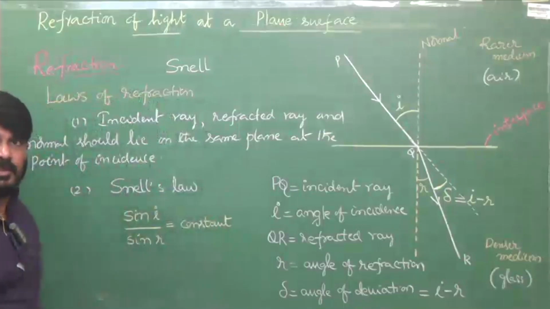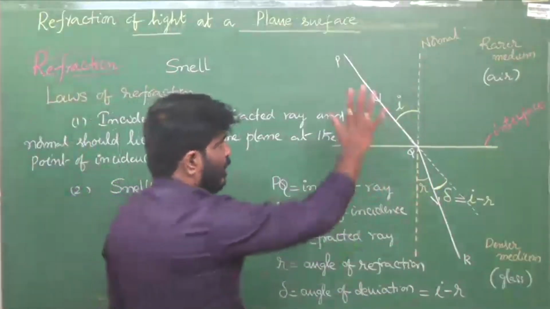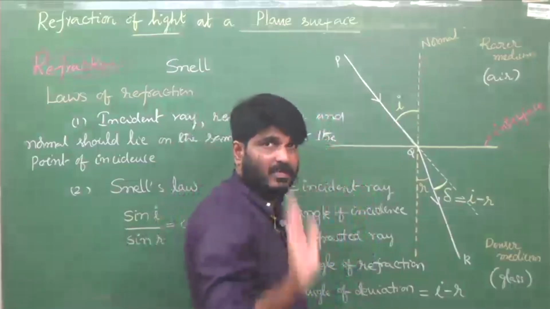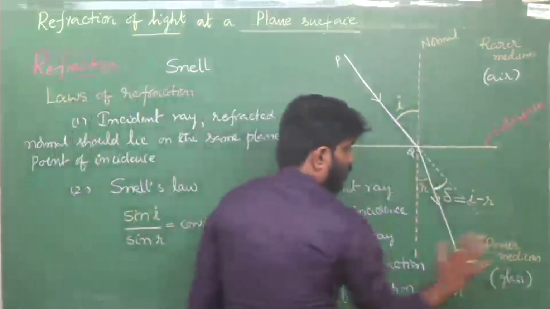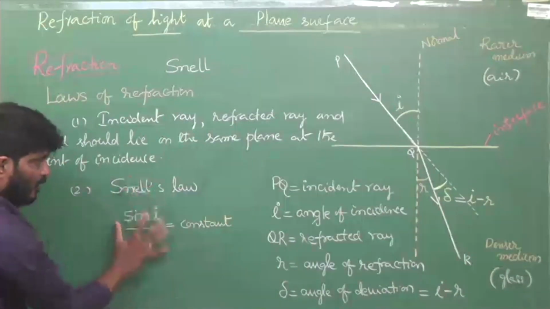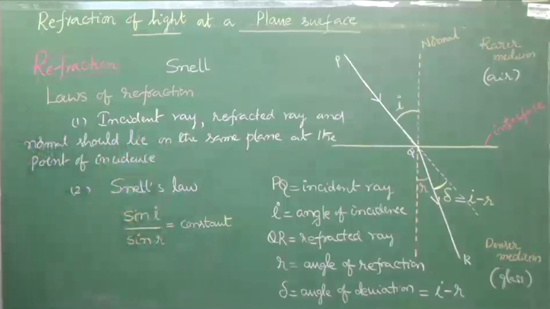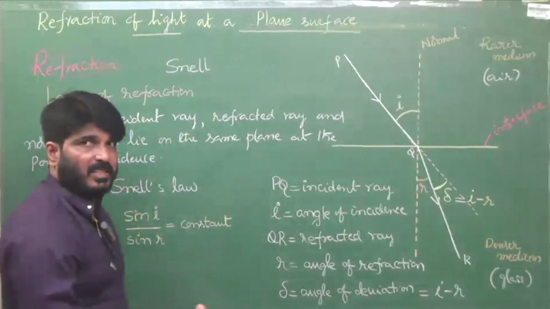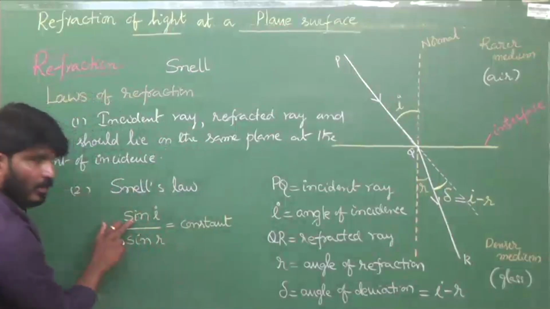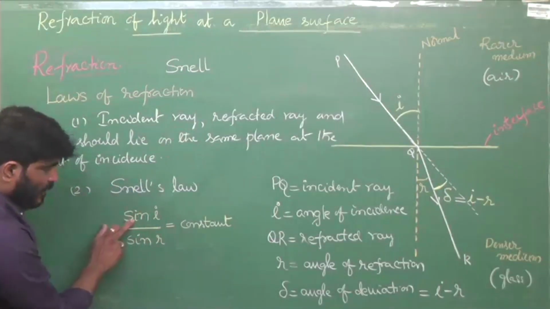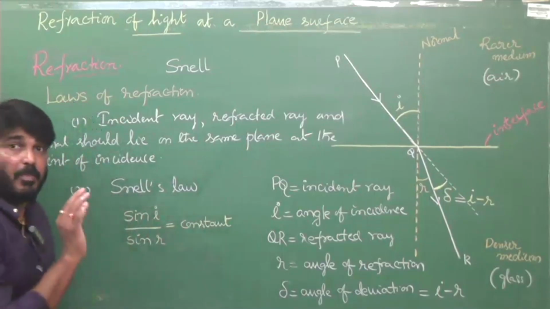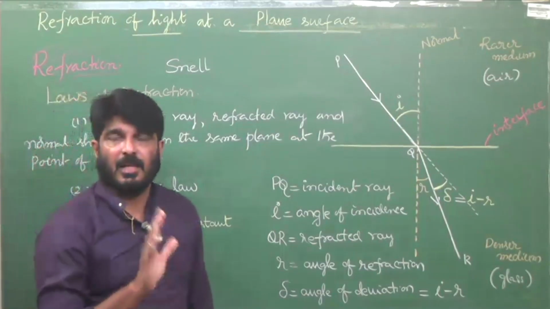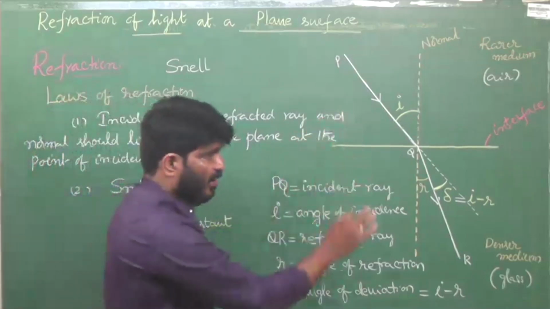That is called Snell's law. Tell me, what are those two conditions? One, the wavelength should remain the same. That means this is constant for a particular wavelength and for a particular pair of media. That's why while stating Snell's law, you have to include those two points also. Tell me how to state Snell's law. It's very simple. The ratio of sine of angle of incidence and sine of angle of refraction is constant for a particular wavelength and particular pair of media.